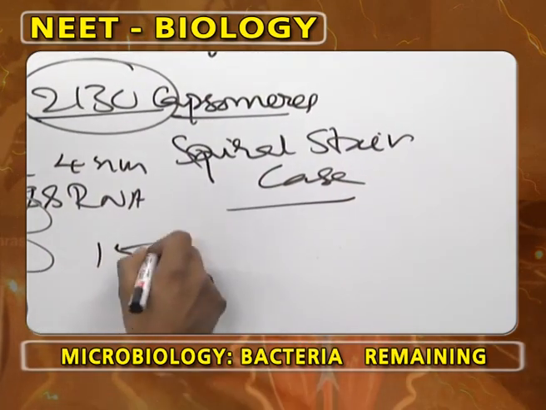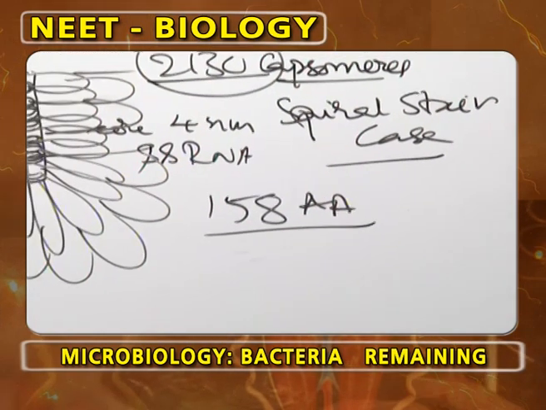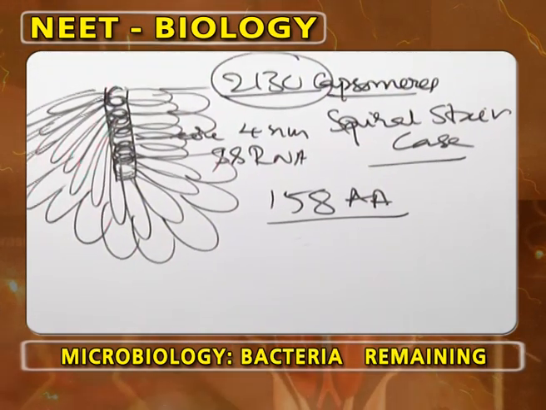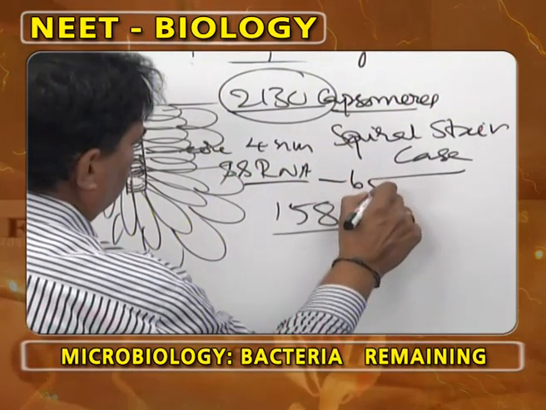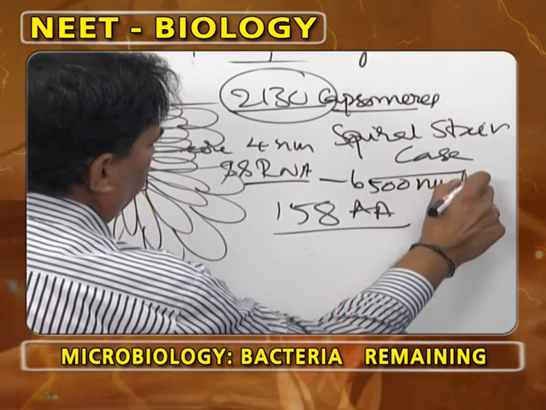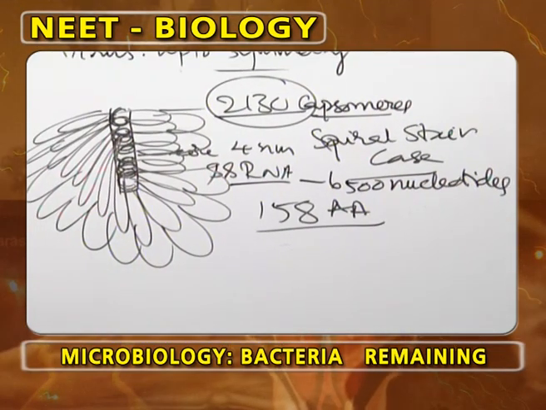Every capsomere has 158 amino acids, and this single stranded RNA contains 6500 nucleotides.